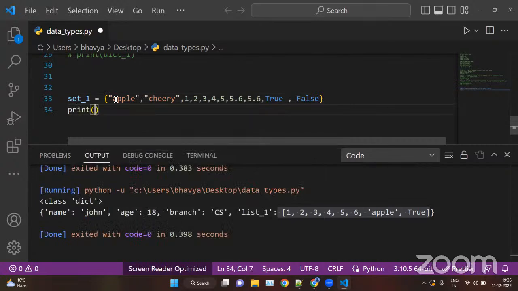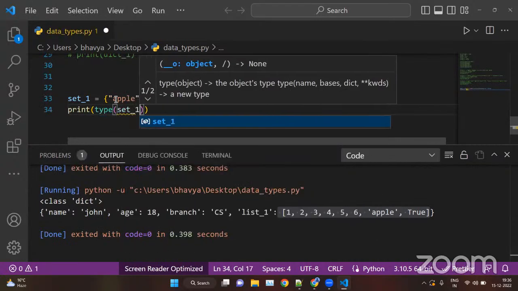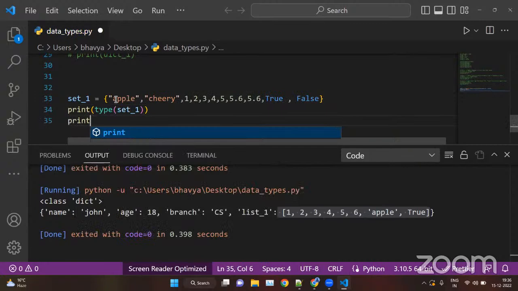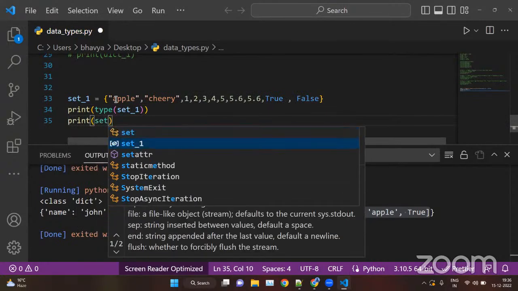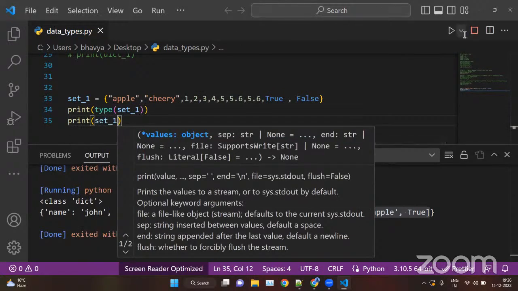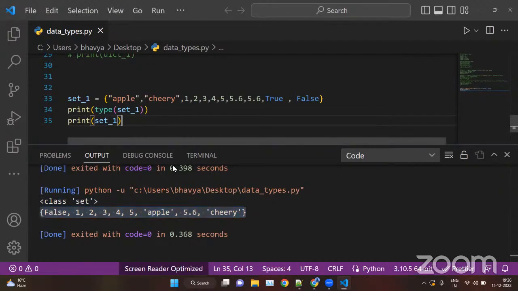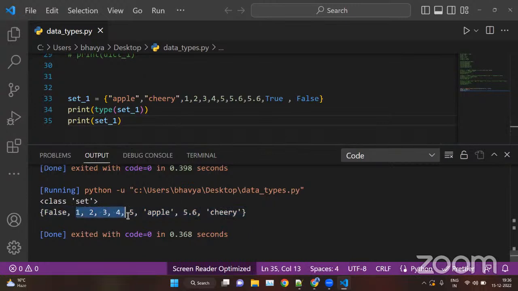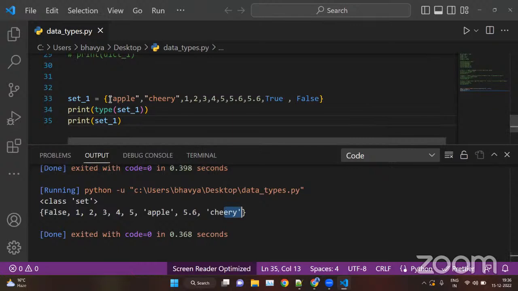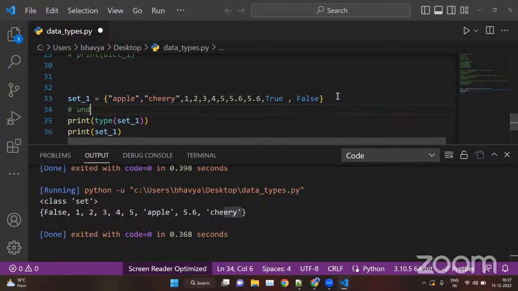So if you check print type of set_one, and print set_one, see, it is a set. Here you can see False, 1, 2, 3, 4, 5, apple, 5.6, and cherry. The order I wrote was apple, cherry, 1, 2, 3, 4, 5. So here in the set, order doesn't matter at all. Sets are unordered in nature.